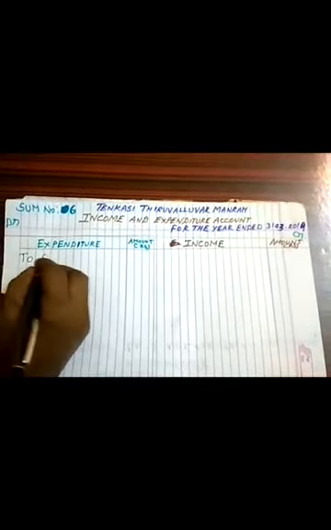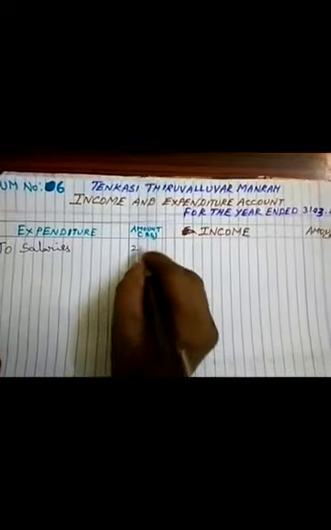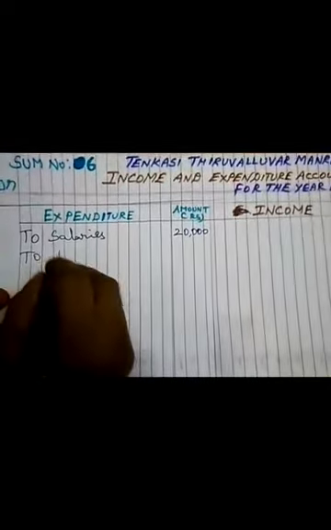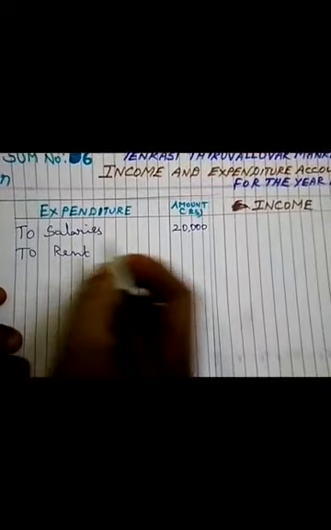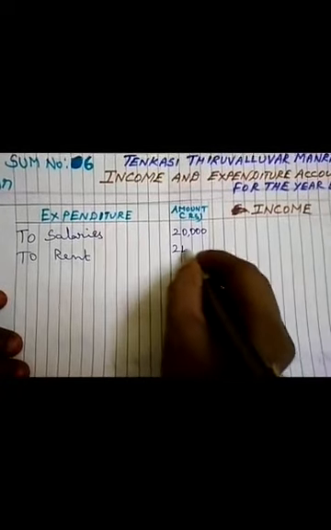Now we can prepare the sum. To salaries: salary is a revenue expenditure, 20,000. Then to rent, also a revenue expenditure, 24,000.